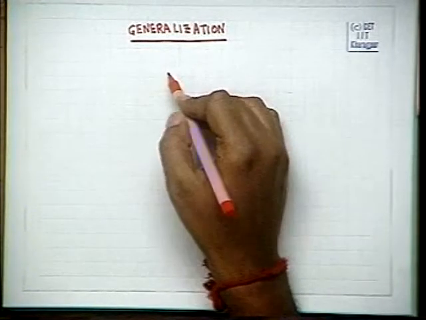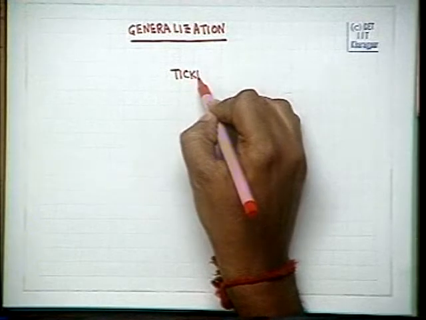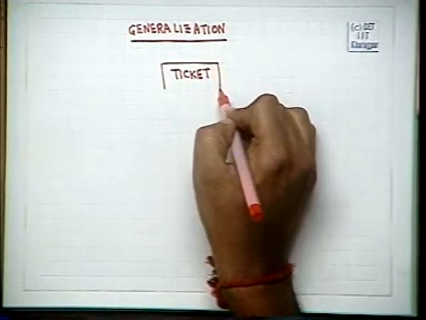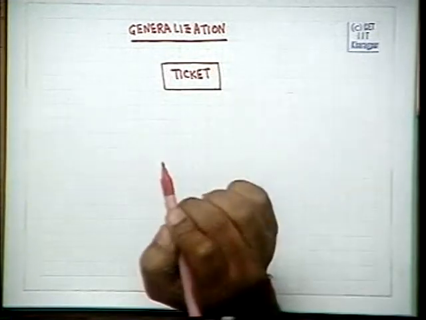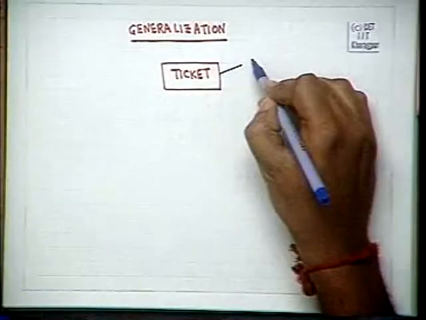Consider a ticket. Now, a ticket in a railway reservation system may have several attributes. One is ticket number.